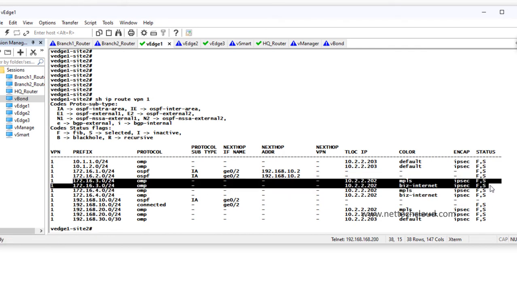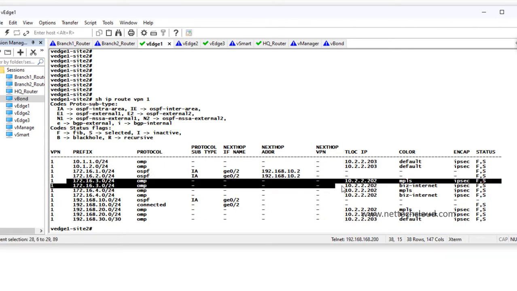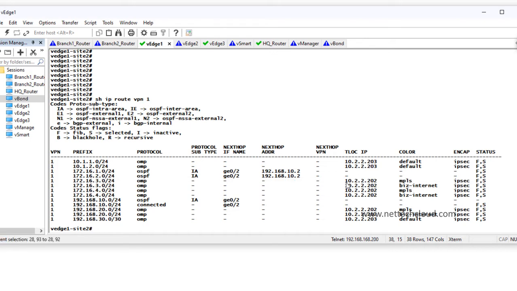Both the routes, and particularly I'm just focusing on only one, 3.0. So there are two different transports, one MPLS and the business internet. And what is the TLOC IP? This one, 202.